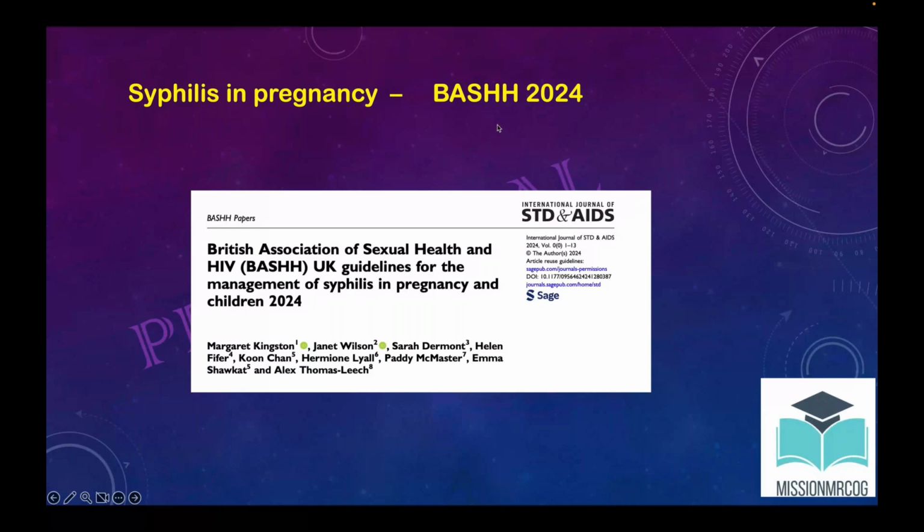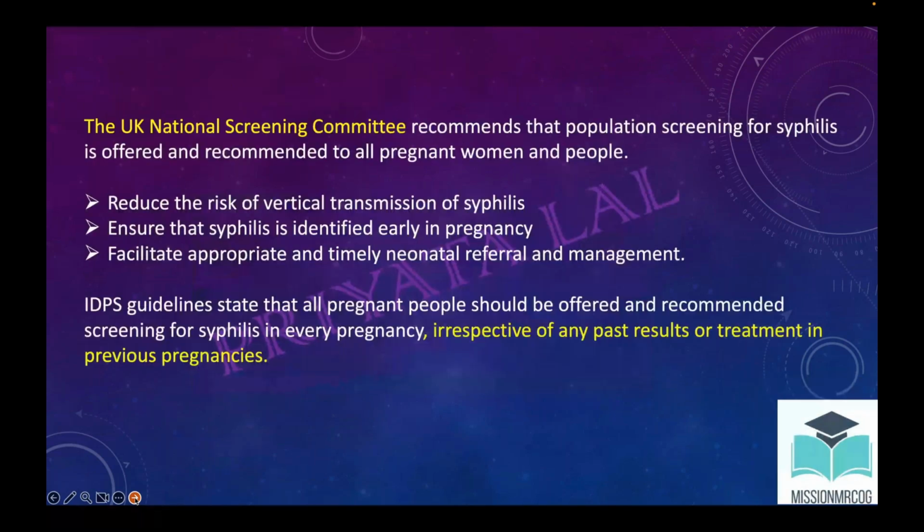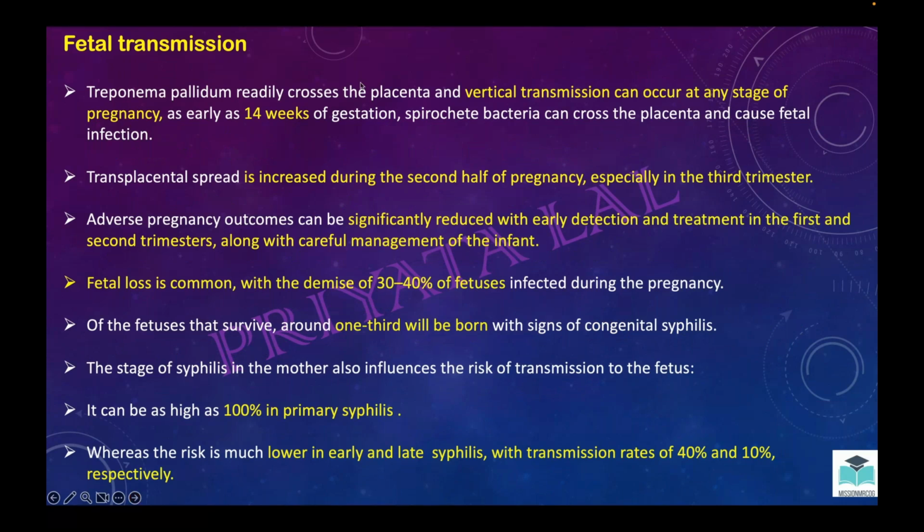Okay, so this is syphilis in pregnancy. This is a syphilis in pregnancy update. What the screening committee wants is that screening is recommended for all pregnant women in the UK. Why? Because this would reduce the risk of vertical transmission. It can be identified and treated accordingly. Now, vertical transmission can occur at any stage of pregnancy, as early as 14 weeks.